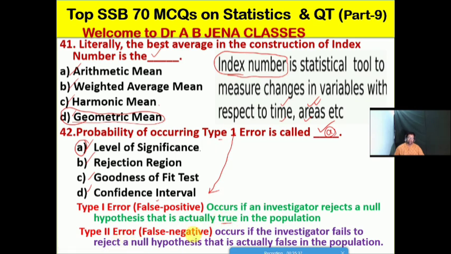Type 2 error is the false negative. Type 2 error occurs if the investigator fails to reject the null hypothesis that is actually false in the population. So friends, you have to remember the meaning of type 1 error and type 2 error. It is a common question, not only in the semester examination but also in the UGC NET JRF and lectureship examination. So you have to remember.